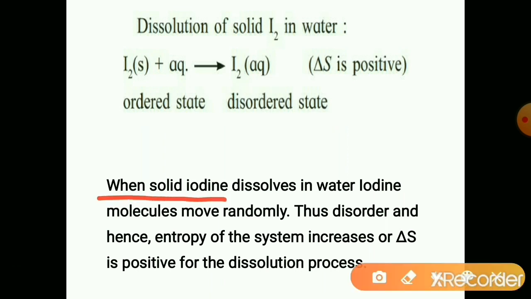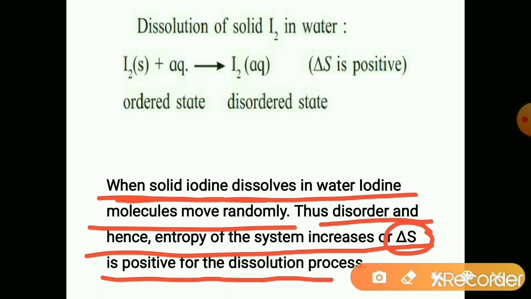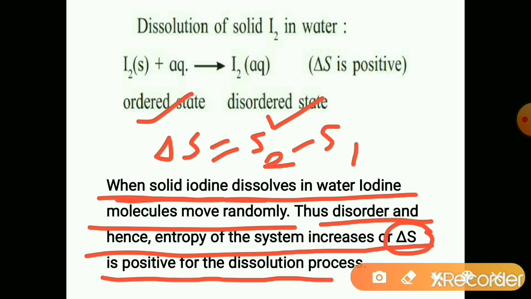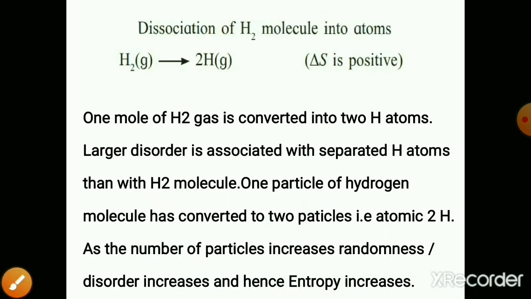When solid iodine dissolves in water, iodine molecules move randomly, thus disorder increases, and hence the entropy of the system increases. Entropy of the system increases means delta S will be positive for the dissolution process. In the final state, disorder is more; in the initial state, disorder is less. Delta S is equal to final minus initial, and since final is greater and initial is less, delta S will be positive.